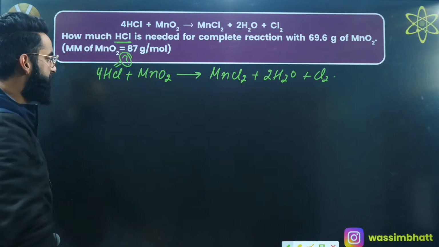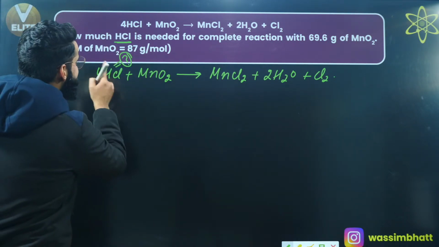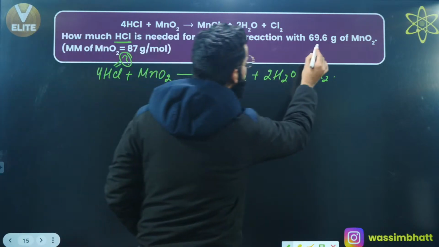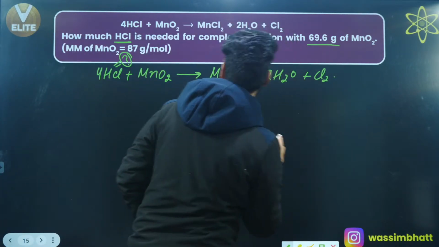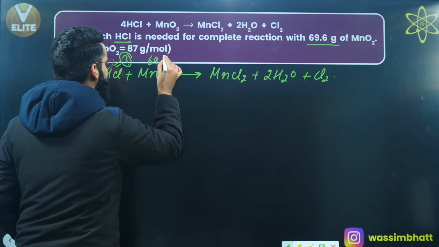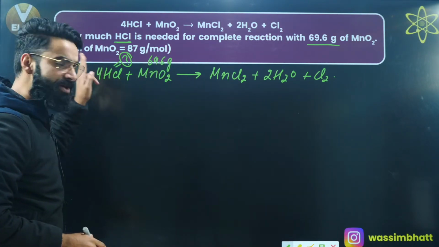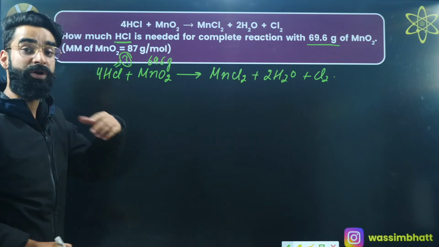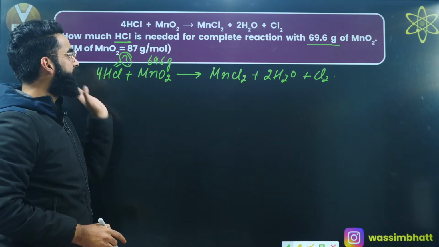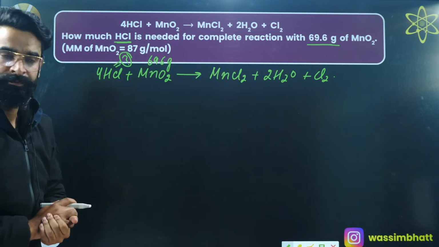You are supposed to calculate the mass of HCl in grams. How much HCl is needed for complete reaction with 69.6 grams of MnO2, right? What does that mean? You need to see what is going to be the mass of HCl which is needed to completely react with 69.6 grams of MnO2, right?